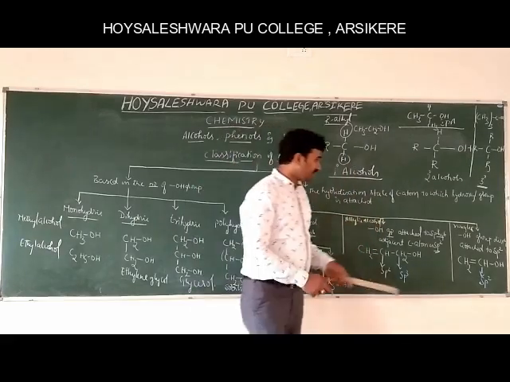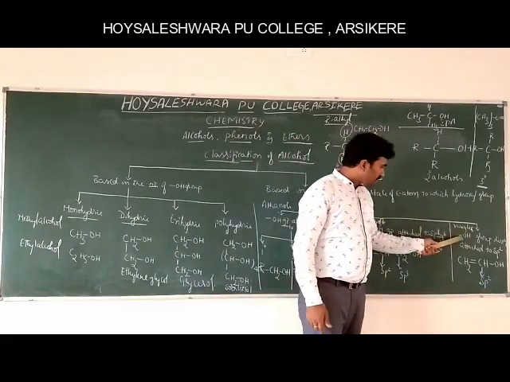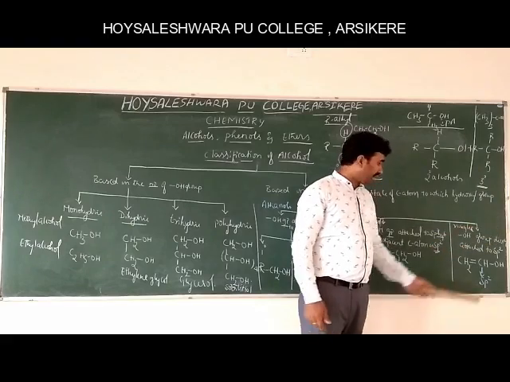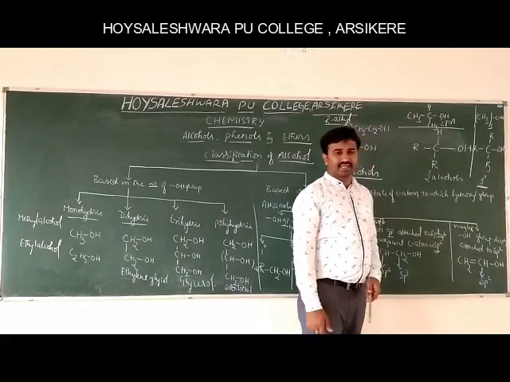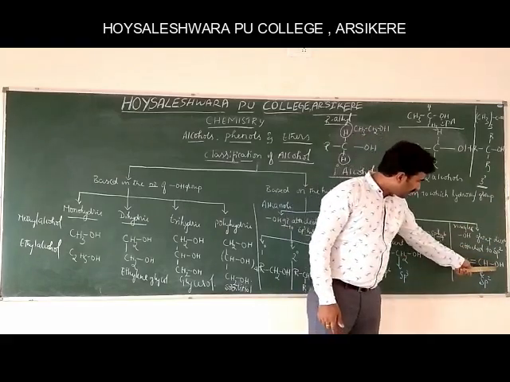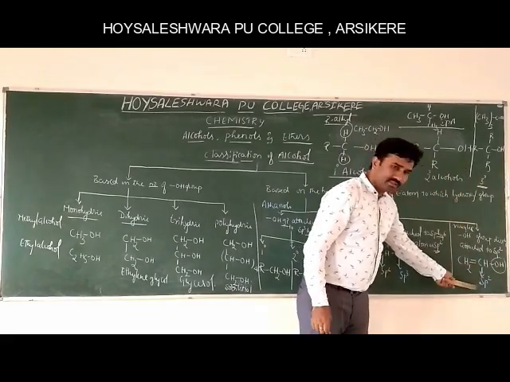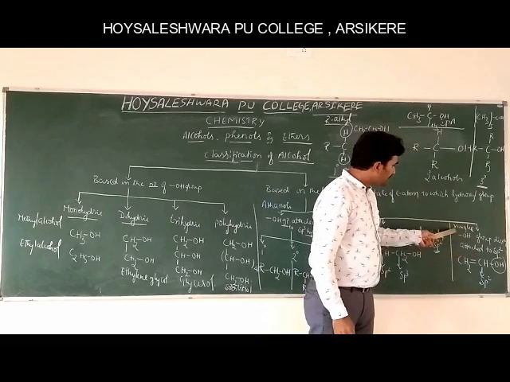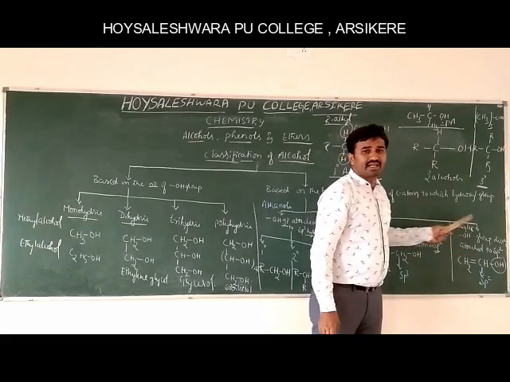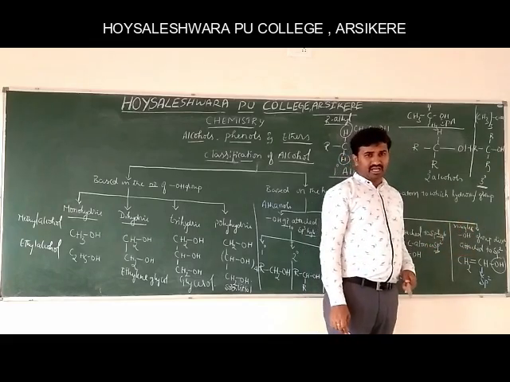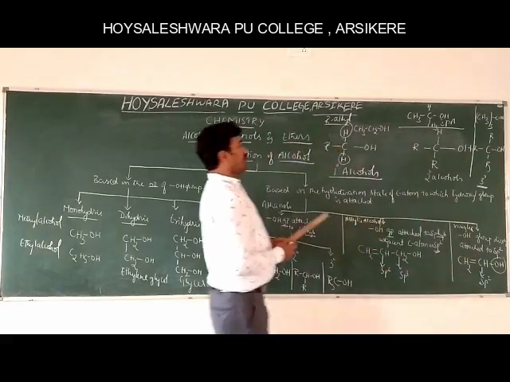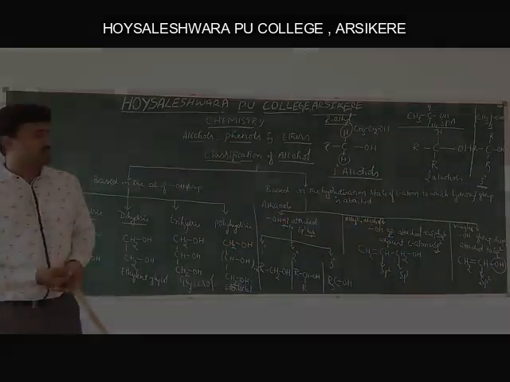And the next classification: the OH group is directly attached to an sp2 hybridized carbon atom. This hydroxyl group is directly attached to the sp2 hybridized carbon atom. These alcohols are called vinylic alcohols. So this is the overall classification of alcohols.